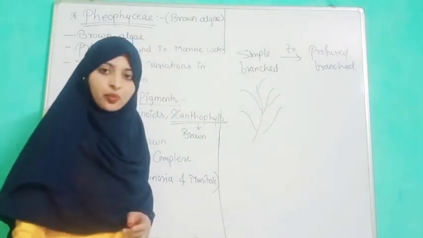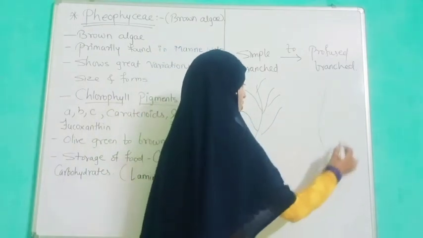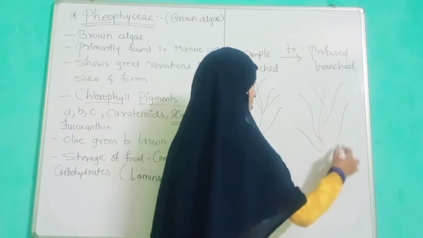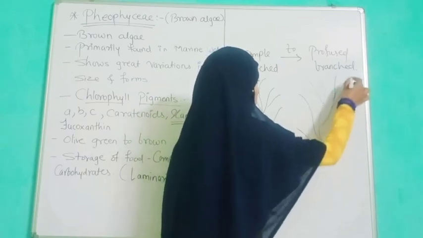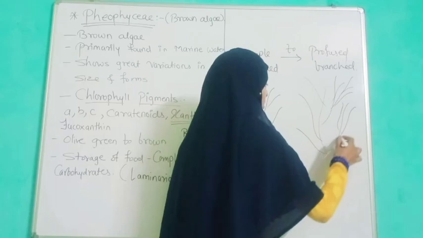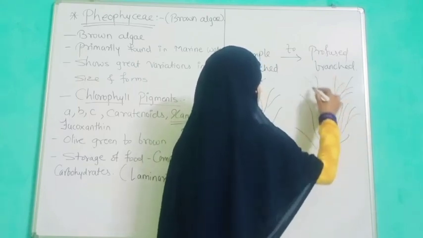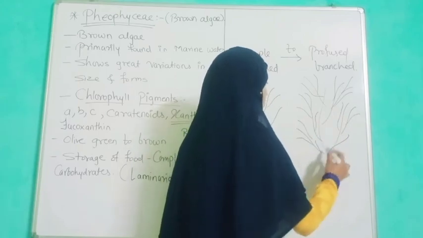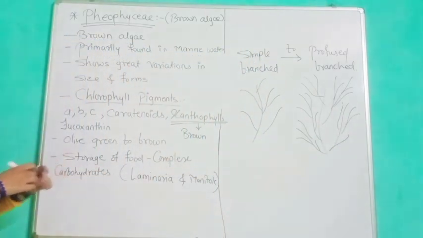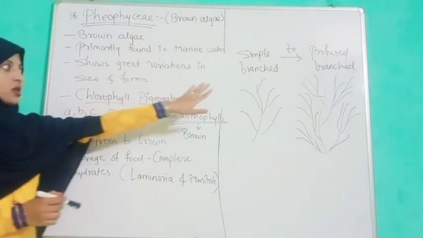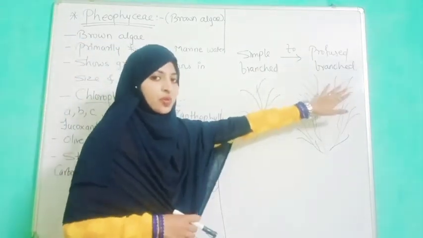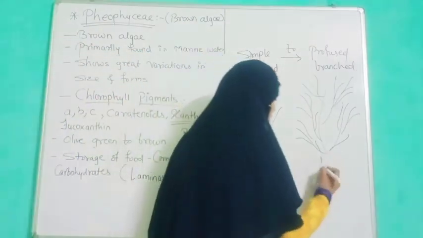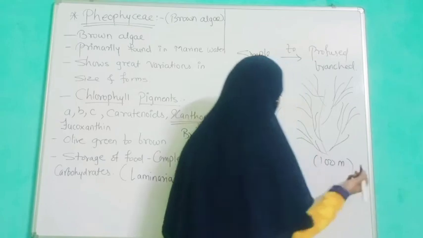And a profuse branch means a highly complex structure. So it shows great variation, from simple branch to profuse branch, and grows hundreds of meters long.